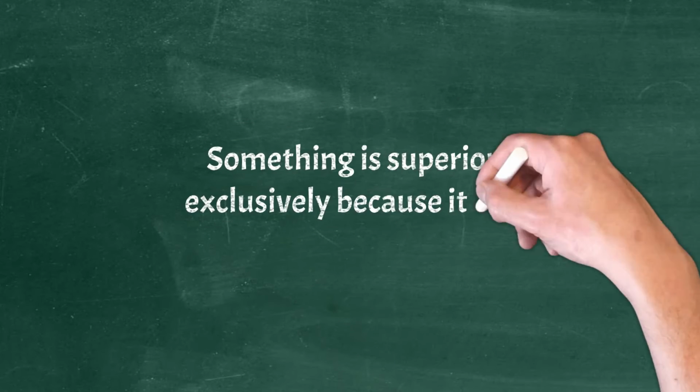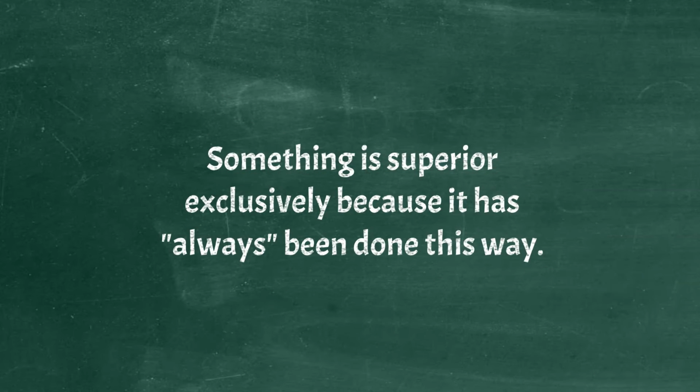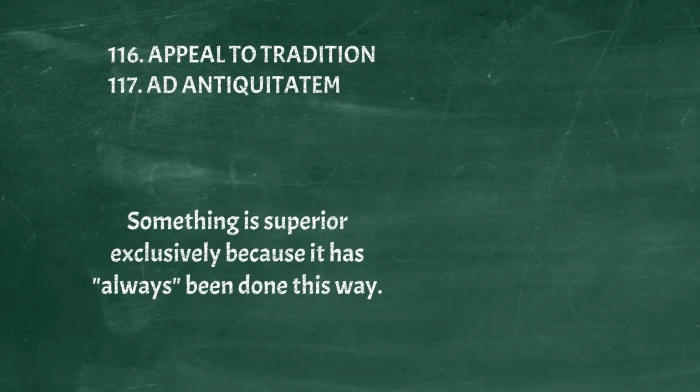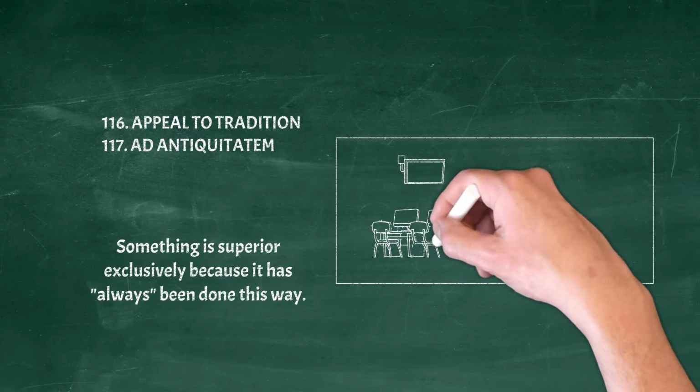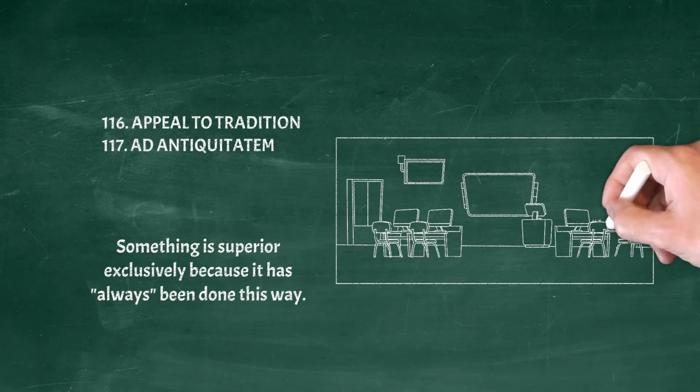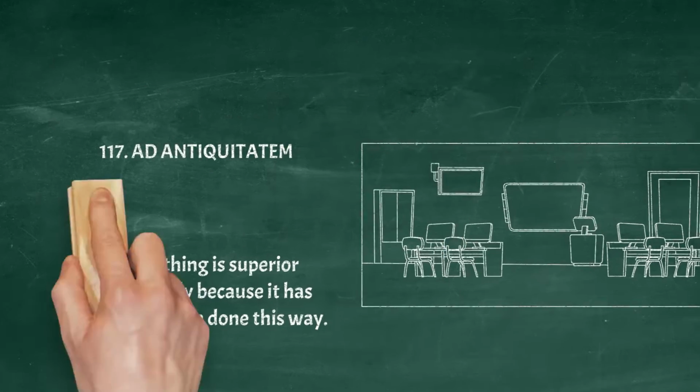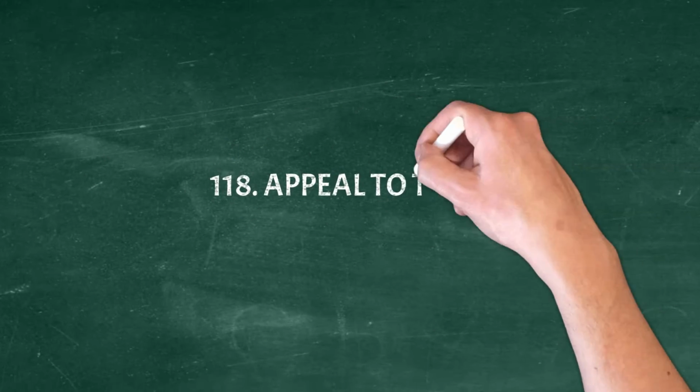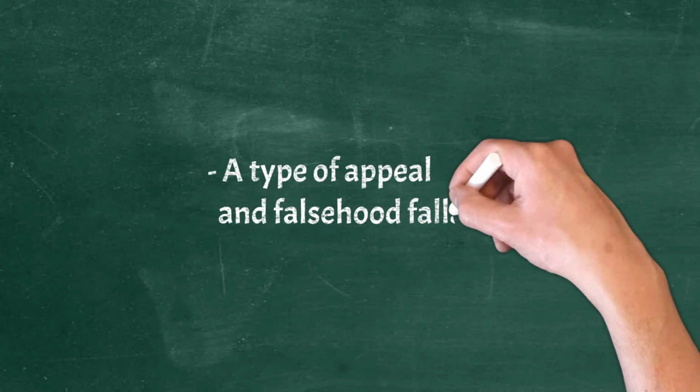Something is superior exclusively because it has always been done this way. Example: Schools have always started early in the morning. Therefore, they should remain that way. Appeal to trust. Types of appeal and falsehood fallacies.